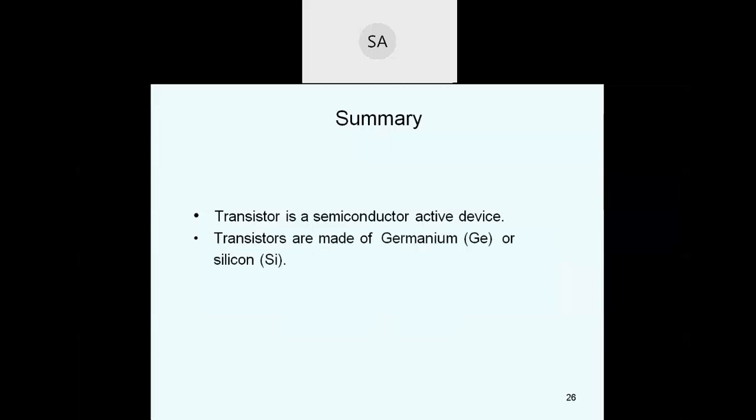A transistor is made of either germanium or silicon. A transistor is a three-layer, two-junction, three-terminal device. The three layers are NPN or PNP: PNP is P layer, N layer, P layer, and NPN is N layer, P layer, N layer. Two junctions: base to emitter and base to collector. If you consider the NPN, there is an N to P junction and a P to N junction, so it is two junctions. And it is a three-terminal device: emitter, base, collector.